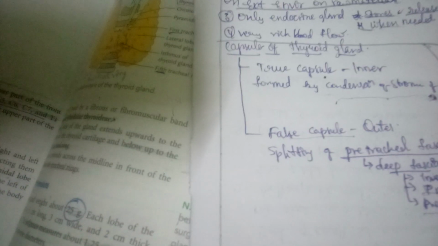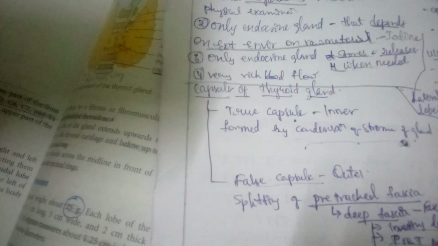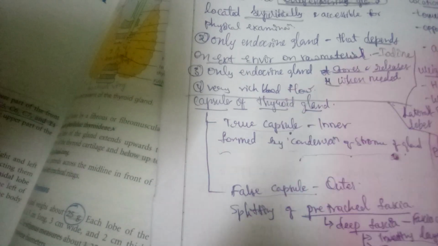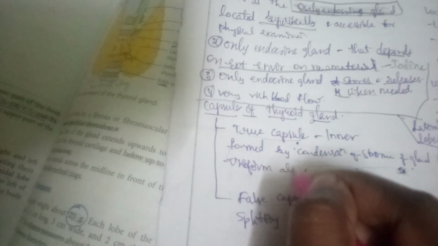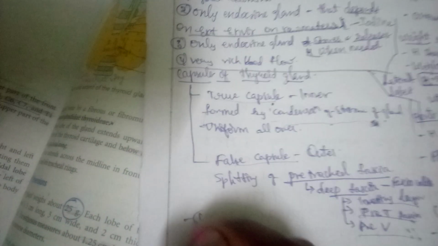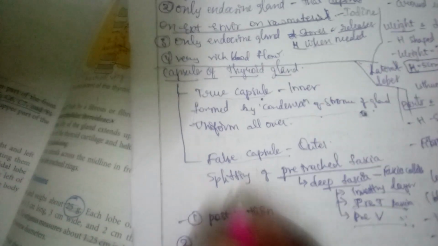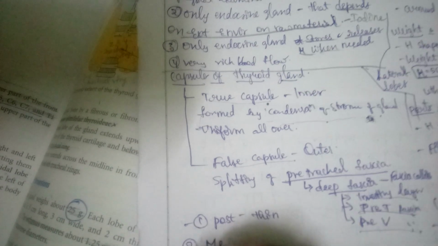Next, if we come to the capsule of the thyroid gland, here this capsule is actually the false capsule. The true capsule is uniform all over, but the false capsule is not like that. It varies. Posteriorly it is thin, and on the medial surface of the lateral border, it is thick.